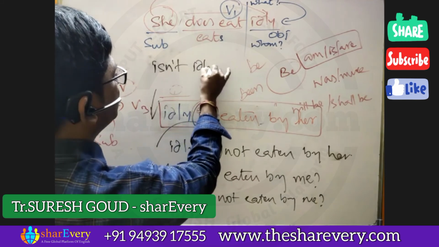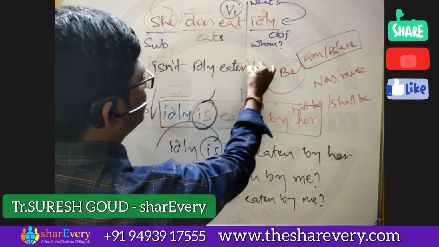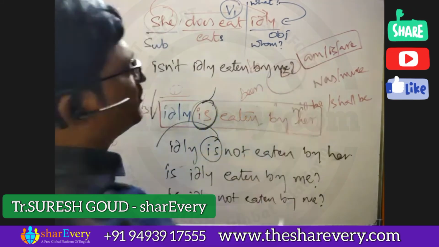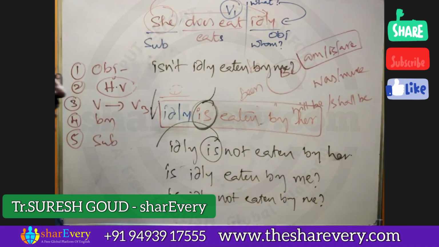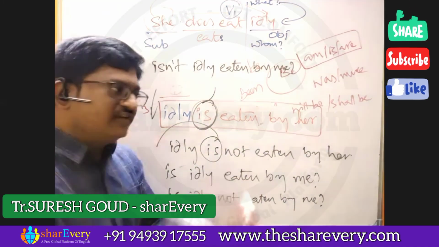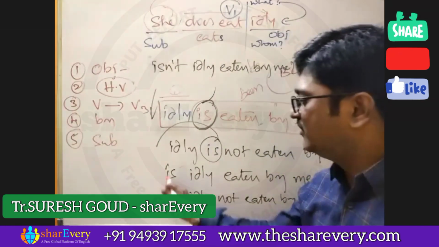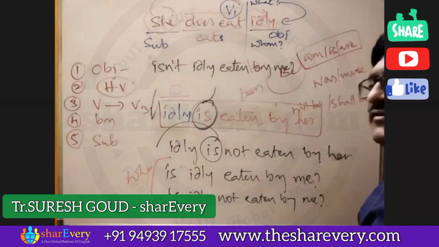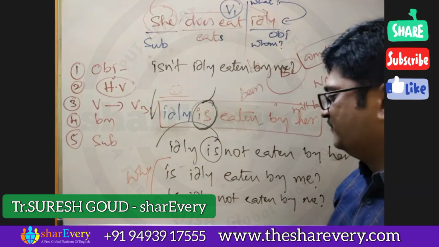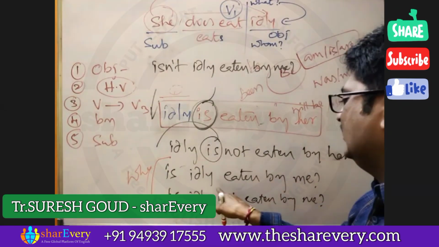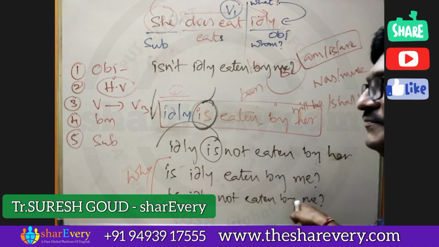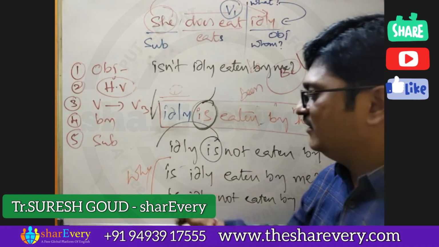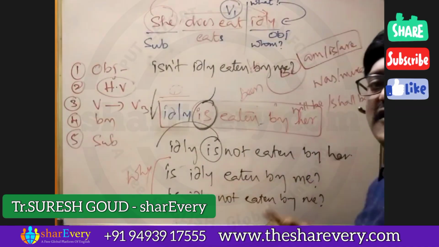So if we want to ask questions with WH words, we have to place them here only. Why is idli eaten by her? And when is idli eaten by her?